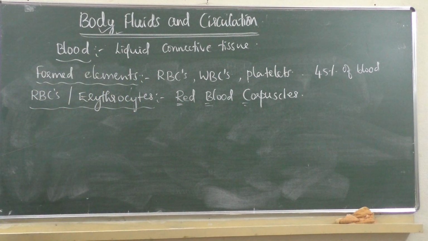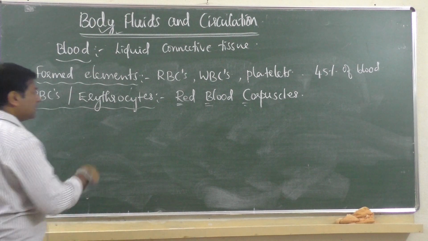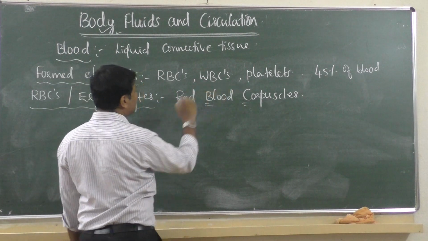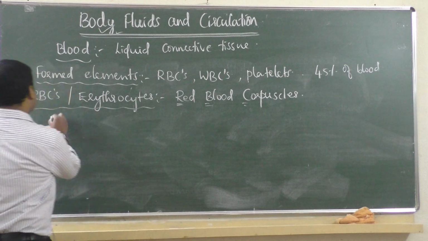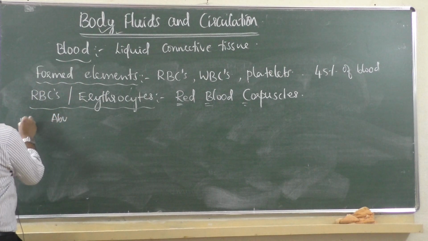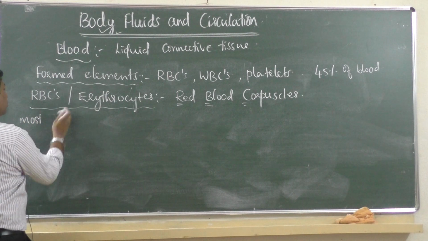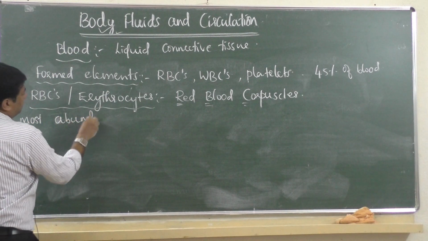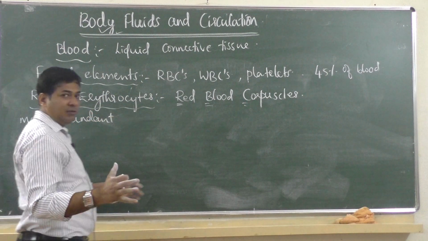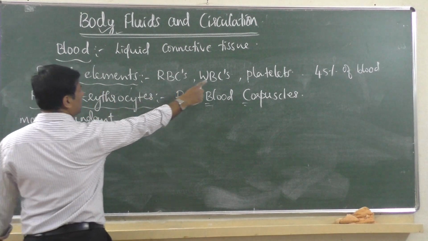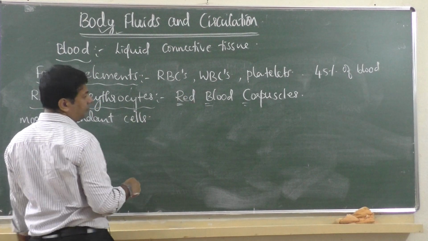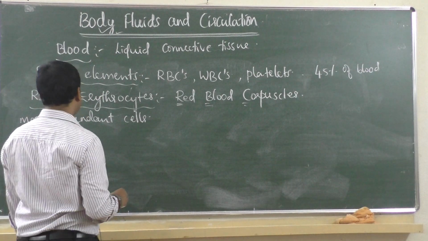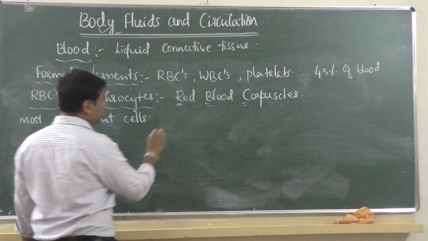They are called erythrocytes. It is the most abundant of all the cells in the blood. Compared to WBCs and platelets, RBCs are in more number, present in very large quantity.